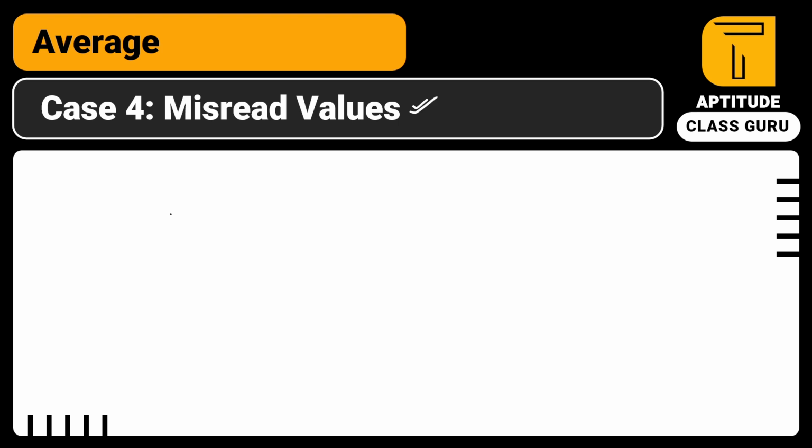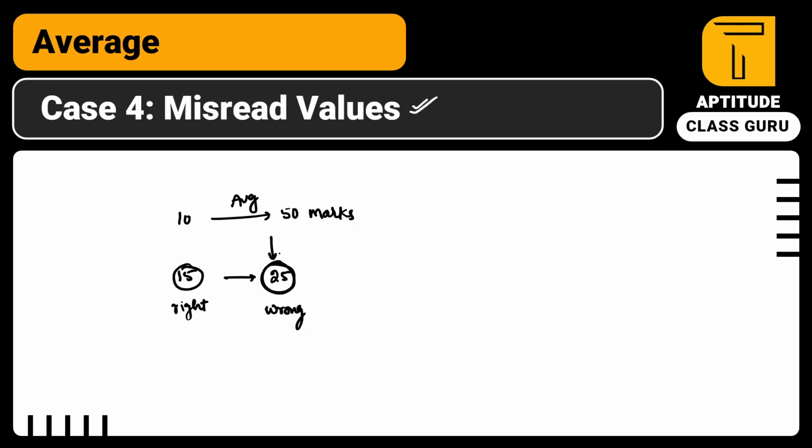For example, there is a class of 10 students and their average is 50 marks. In the question they will give you like this: there are 10 students in a class, the average is 50 marks. After verifying the marks once again, they come up with one mistake: instead of 15, they have wrongly written 25. This is the right marks, this is the wrong marks. So 25 is the wrong marks.